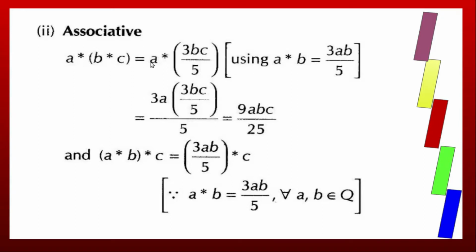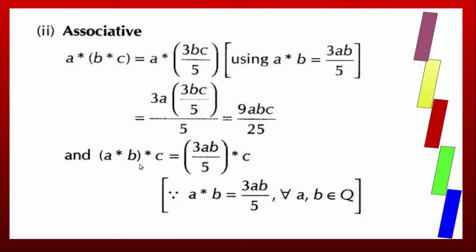In the place of AB, here we have B and C. Now this is of the form A star D. Take this bracket as D. A star D equals 3AD by 5, that is 3A into 3BC by 5. Now simplifying, 3A into 3BC is 9ABC, and this by 5 is into 1 by 5. 5 into 5 is 25. So the answer is 9ABC by 25.